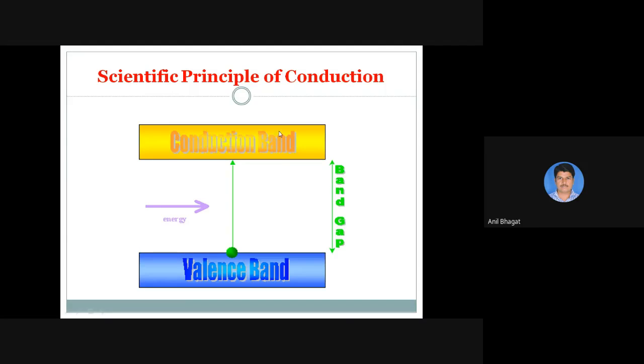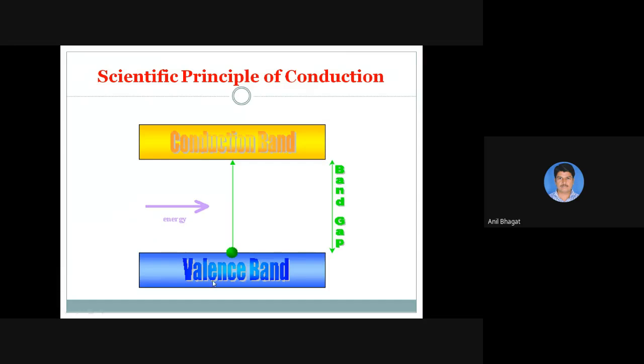This is the principle of conduction of current in that material. The conduction band is the yellow portion and the valence band is the blue portion. The energy between these two bands is determined by the structure of the atom. The silicon atom has a total of 4 to 5 shells, the valence shell and other shells, with electrons moving around the nucleus.